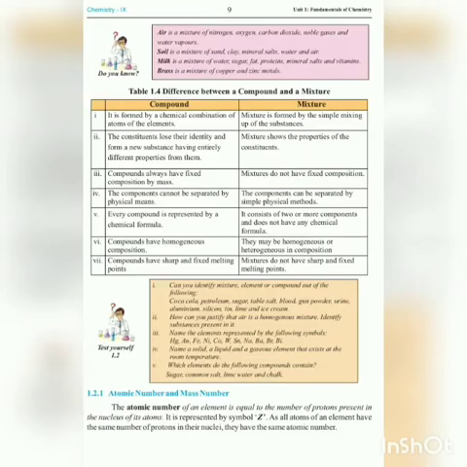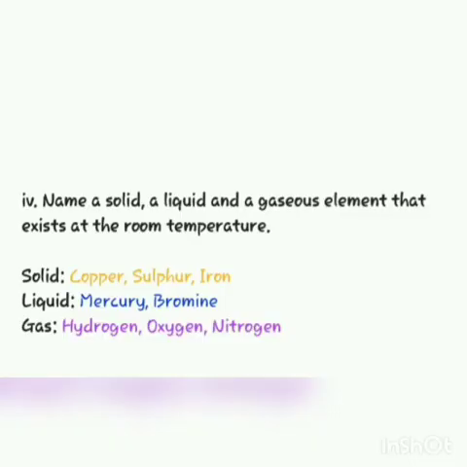And next question is: name a solid, a liquid and a gaseous element that exist at room temperature. There are certain examples of elements that can exist in liquid, solid and gaseous state, and you can see that copper, sulfur and iron are examples of elements that can exist in solid state. Mercury and bromine can exist in liquid state, while hydrogen, oxygen and nitrogen can exist in gaseous state.